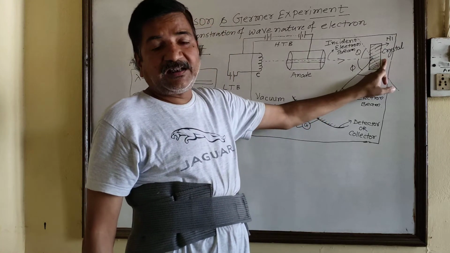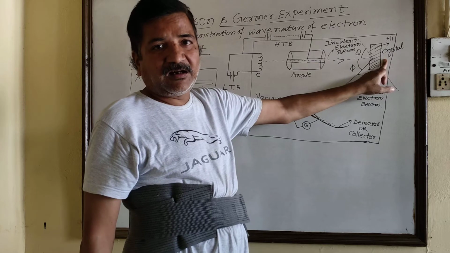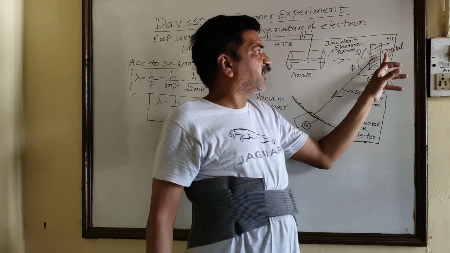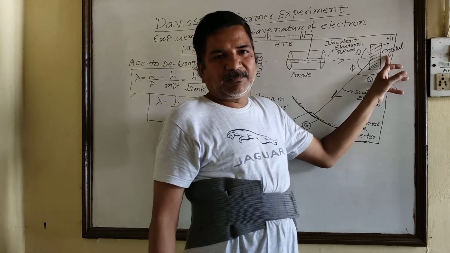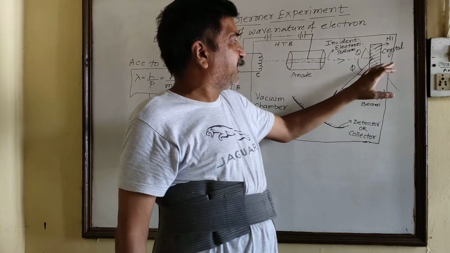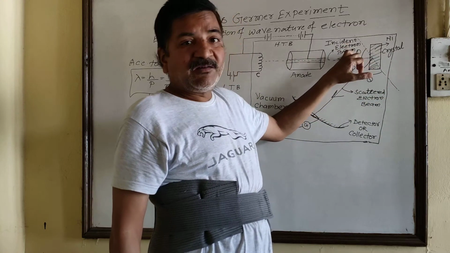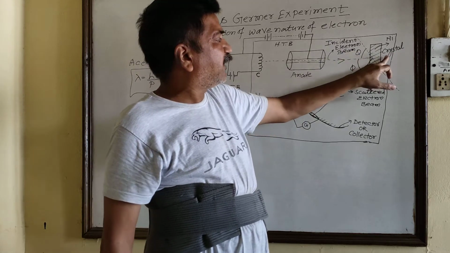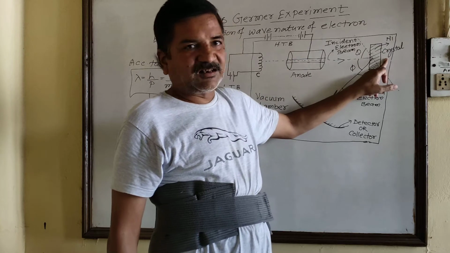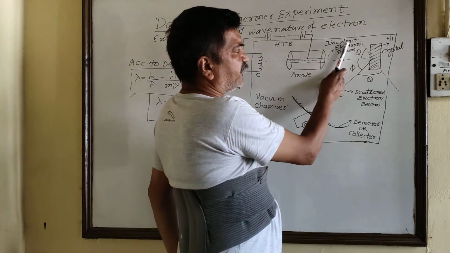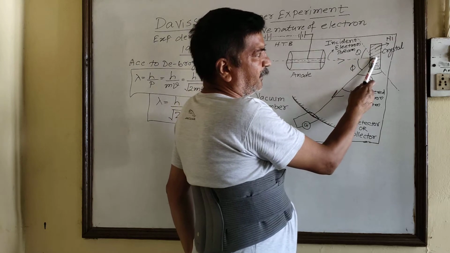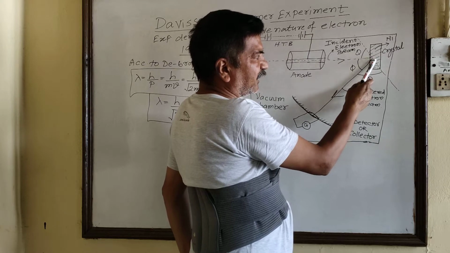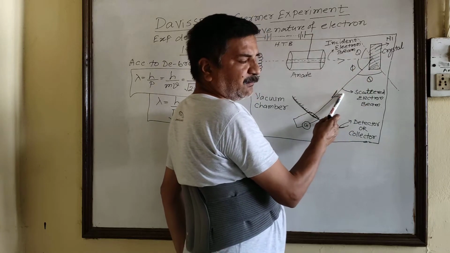Why do we consider only the nickel crystal? We could consider gold, etc. Because the crystal lattice of nickel is best among the rest of the metals, meaning the scattering of this incident electron beam will be done by nickel much better than any other metal. So here we consider the nickel crystal. When this beam of incident electrons is allowed to fall on the nickel crystal, it gets scattered by the internal atoms of the nickel crystal, and the scattered electron beam is obtained.